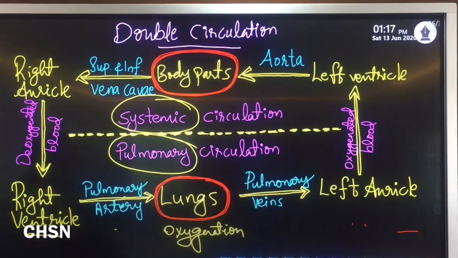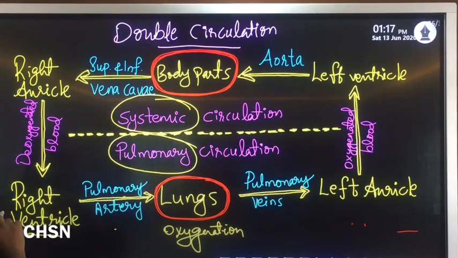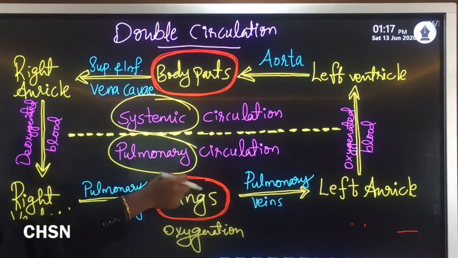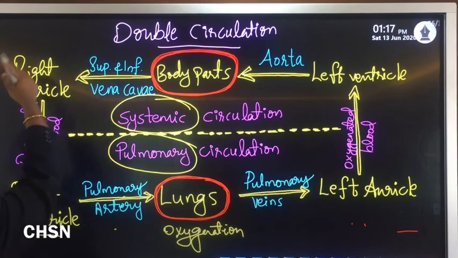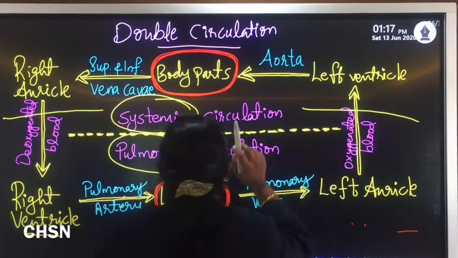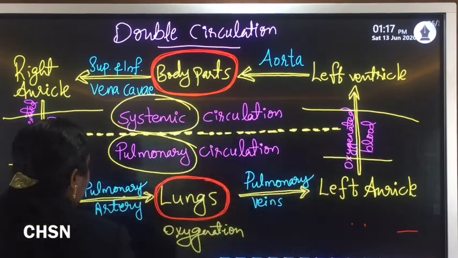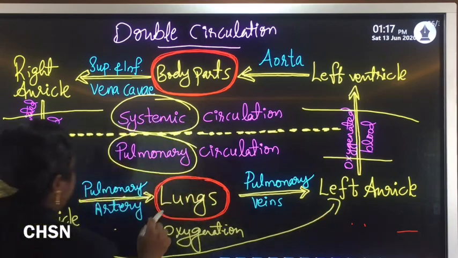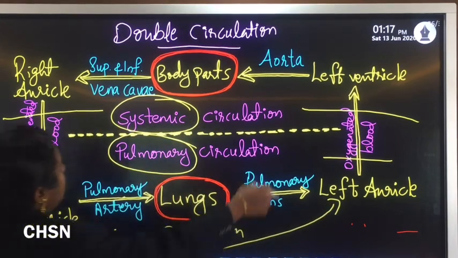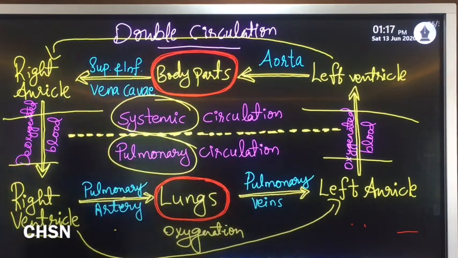Then from the left ventricle, the aorta carries that oxygenated blood to different parts of the body, and the superior and inferior vena cava return that blood to the right auricle. Clear? That is known as systemic circulation, and the part from the right ventricle to the left auricle is known as pulmonary circulation. From the left ventricle to the right auricle is systemic circulation. That means blood flows through the heart twice.